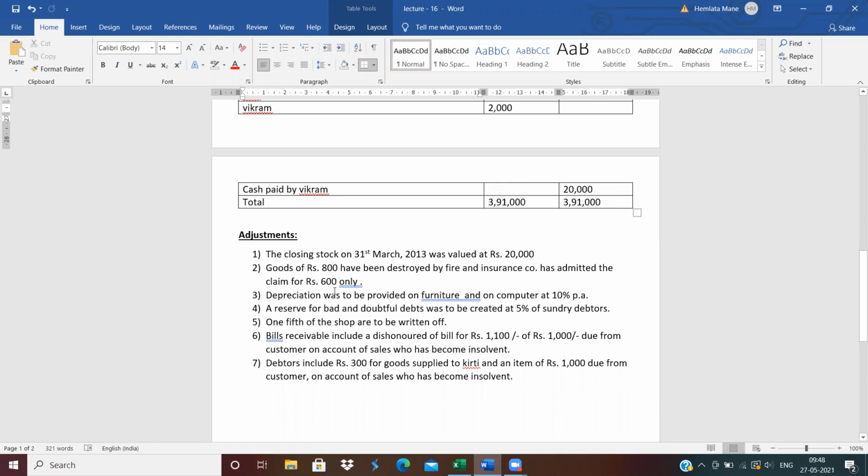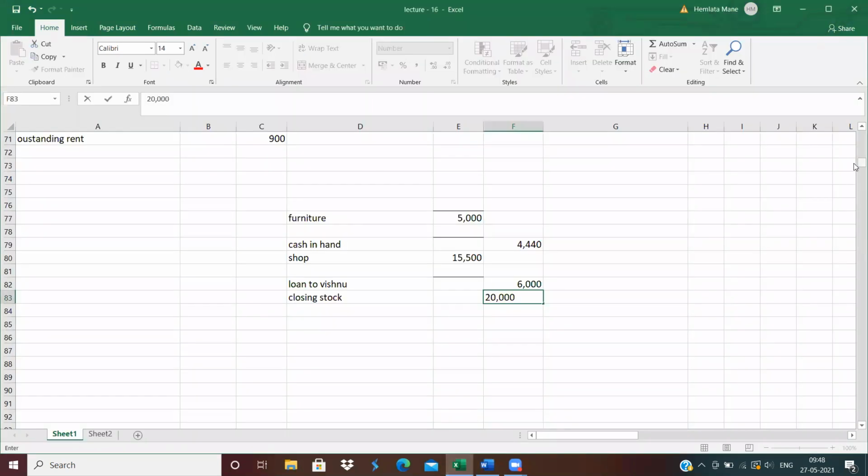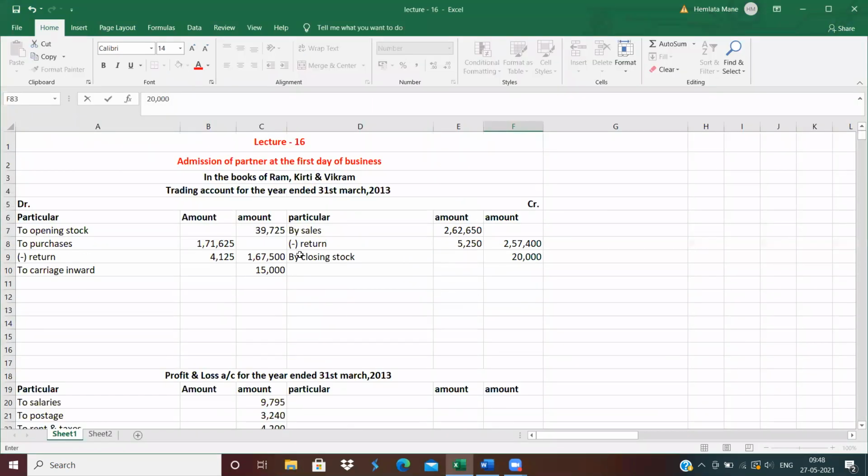Next, goods of rupees 800 have been destroyed by fire. An insurance company has admitted a claim for rupees 600 only. Goods destroyed by fire is 800 rupees, so do the entry in the trading account credit side, by goods destroyed by fire, 800 rupees.